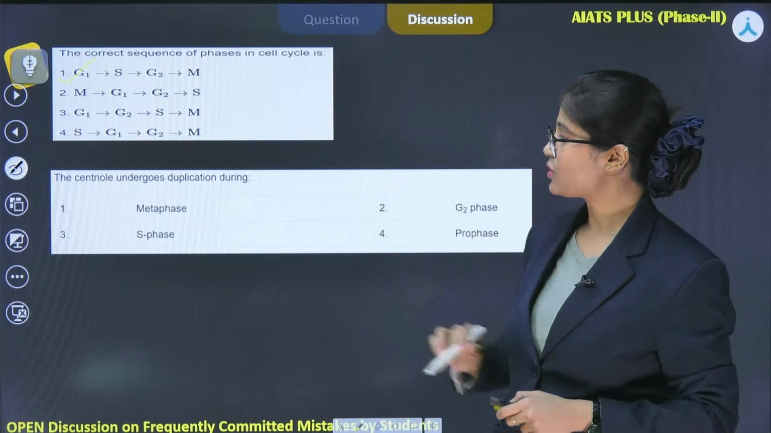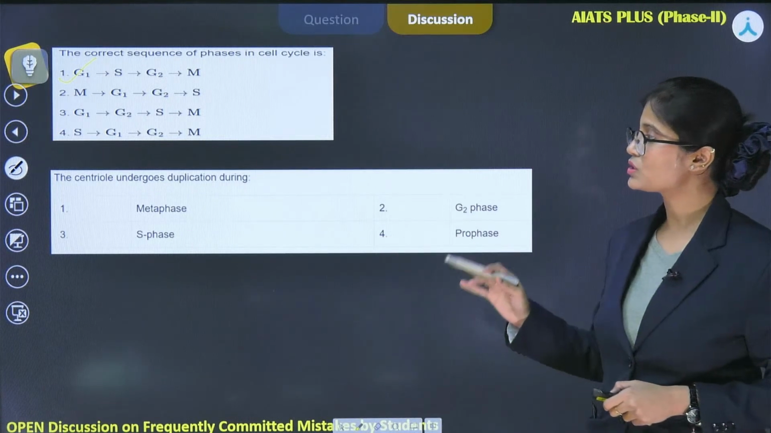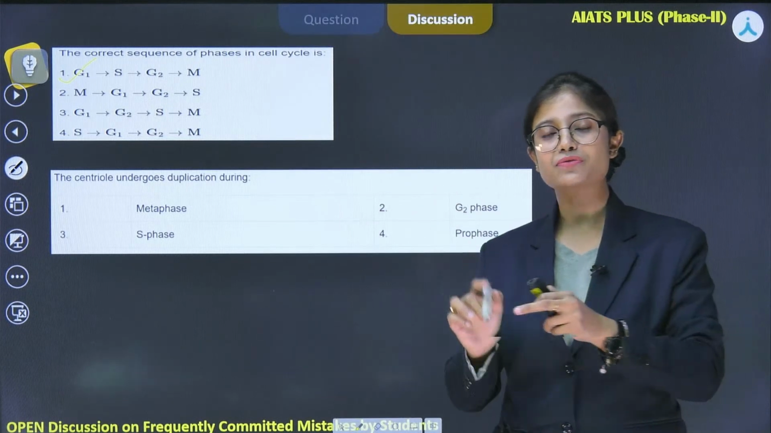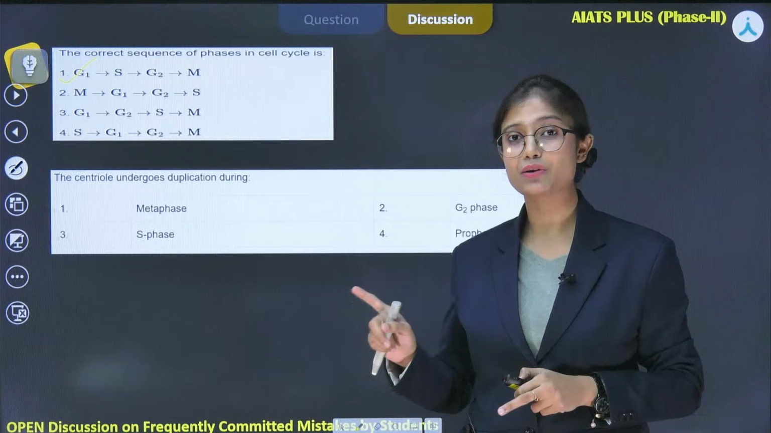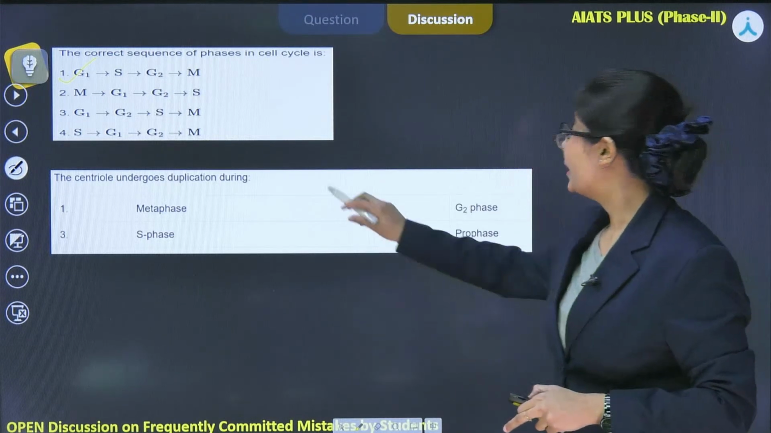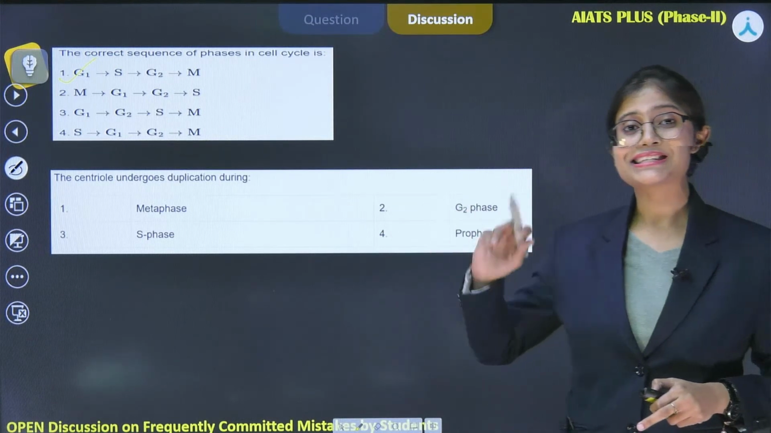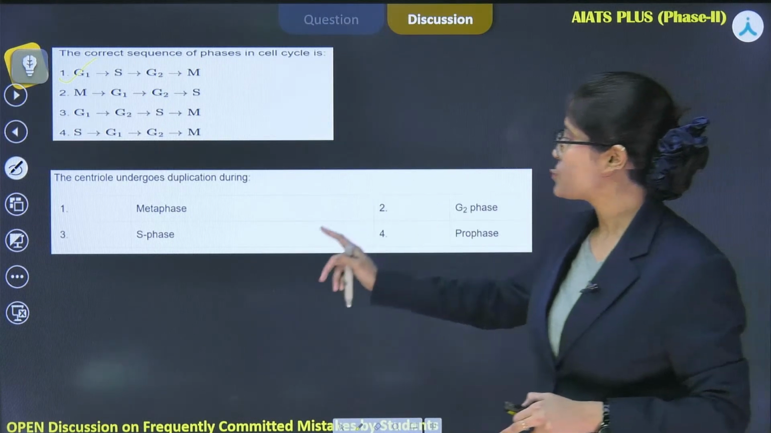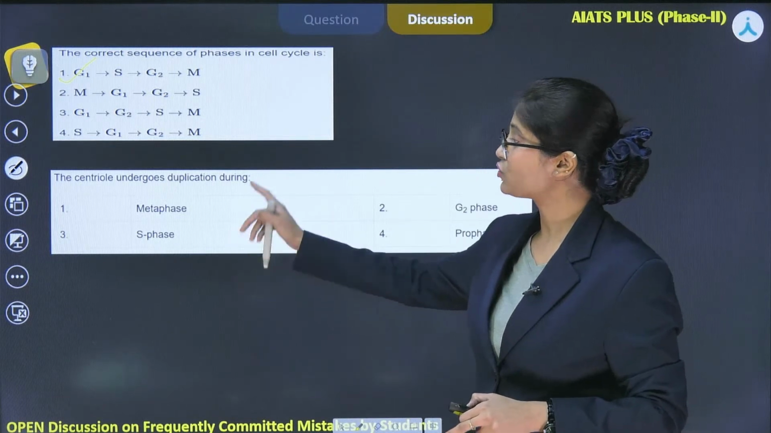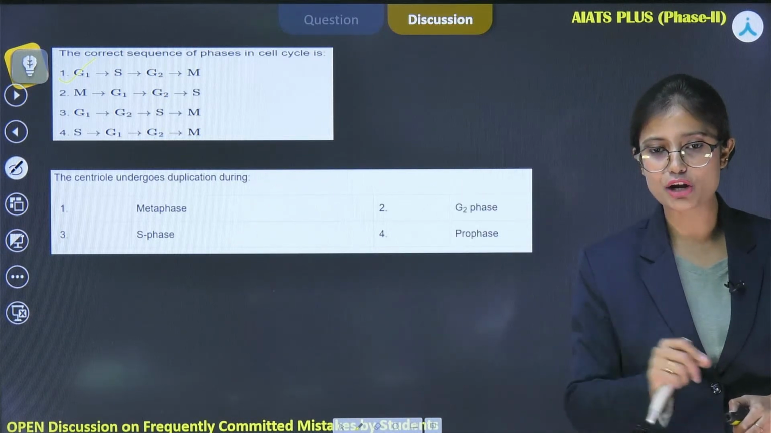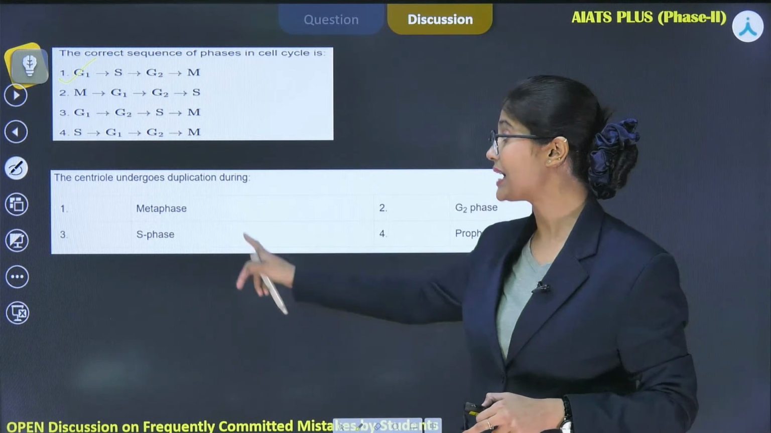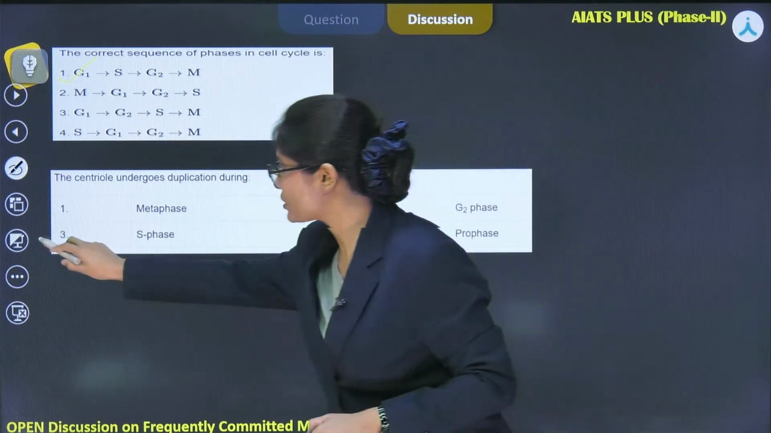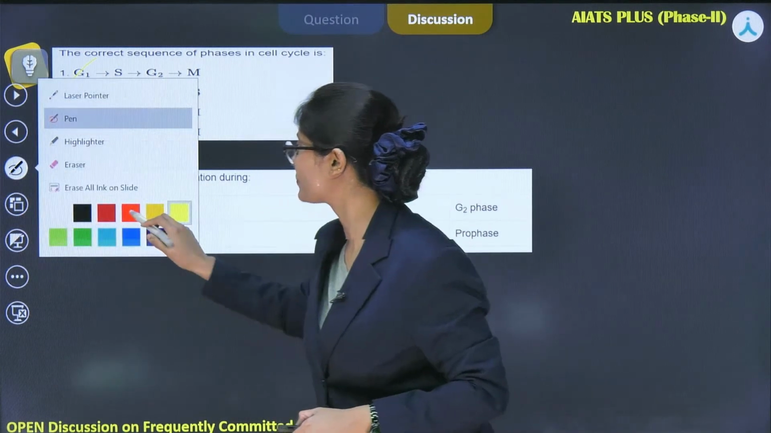If you see the next question, which says the centriole undergoes duplication during: the first one is metaphase, which is a phase from the M phase during karyokinesis, right? Next one is G2 phase, which is the second gap phase during which tubulin duplication is taking place. The third one is S phase, during which the DNA replication or duplication is taking place. Along with that, the centriole is also getting duplicated. So for this question, the correct answer is option 3.